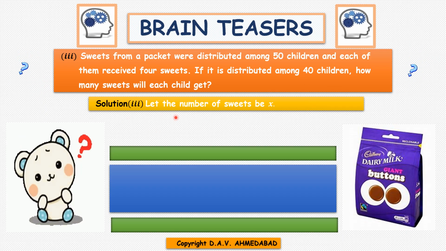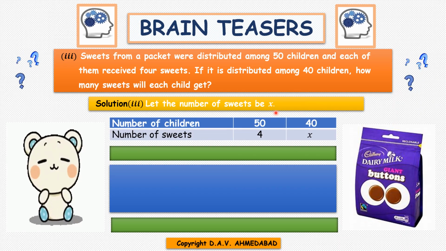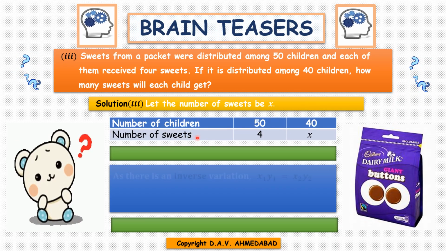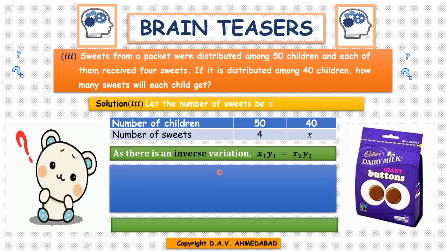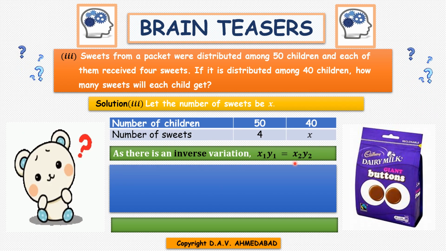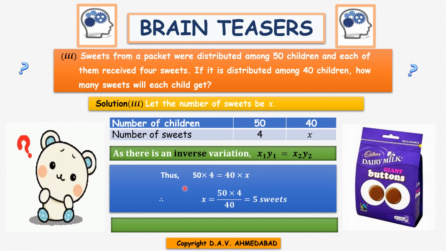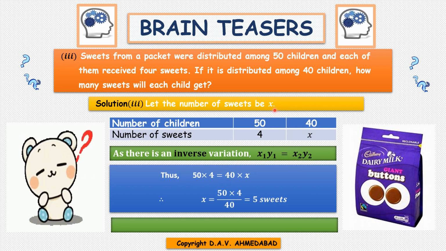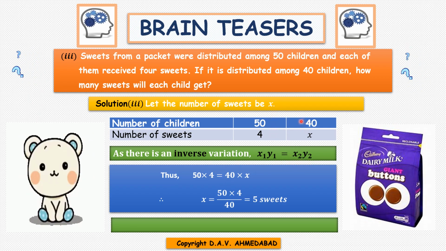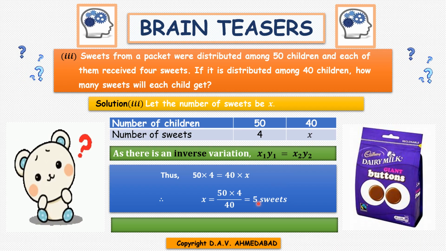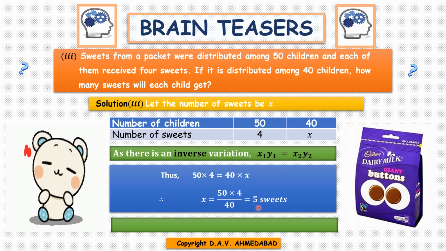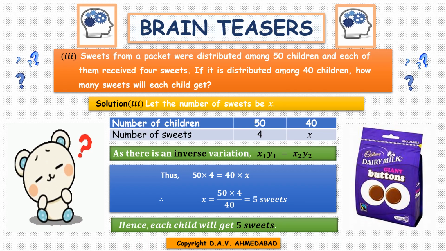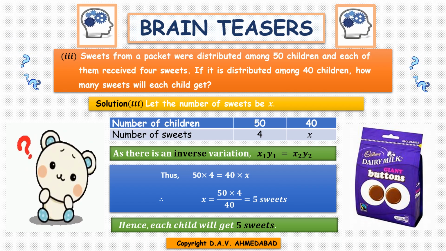So let the number of sweets be x. Then make the table. Then write the name of the variation and the relation. And after that, x1 into y1 equals x2 into y2, means 50 into 4 equals 40 into x. So each child will get 5 sweets. Next question.